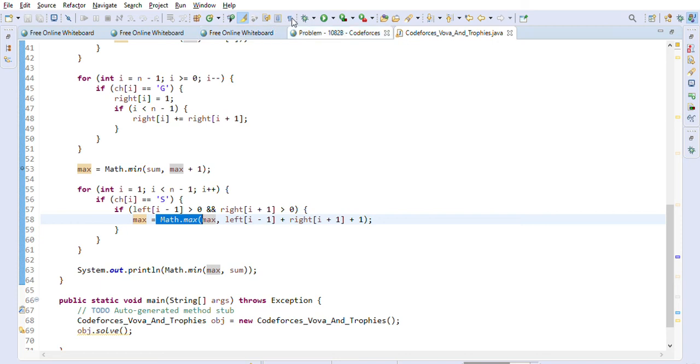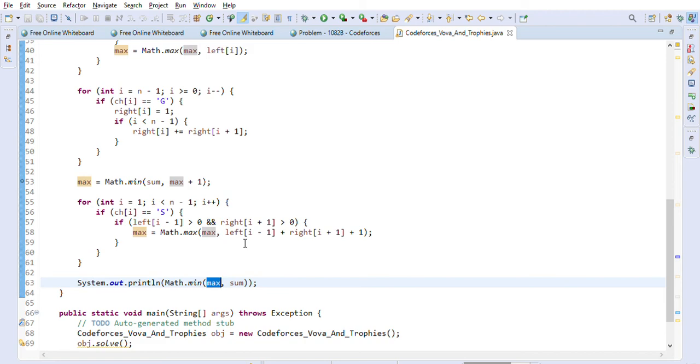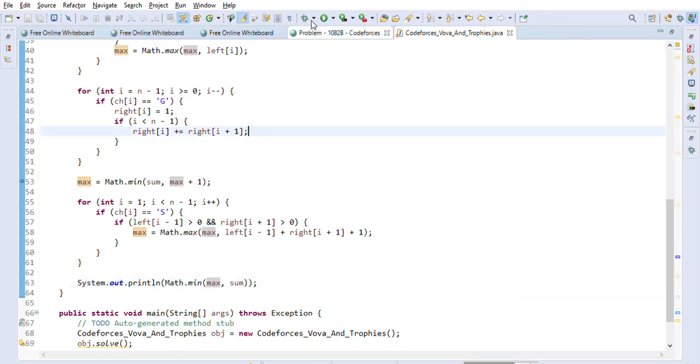So let's say we have values 6 and 7. It will pick up 7, which is the maximum value, because we are using Math.max. And then we take the minimum between max and sum and print it. The sum is 8, so the minimum is 7, which is the maximum value. So that is the way we can implement this logic. Let's take a look: we are getting 7, which is the correct answer for this test case.